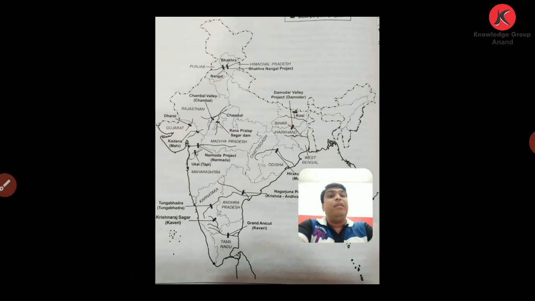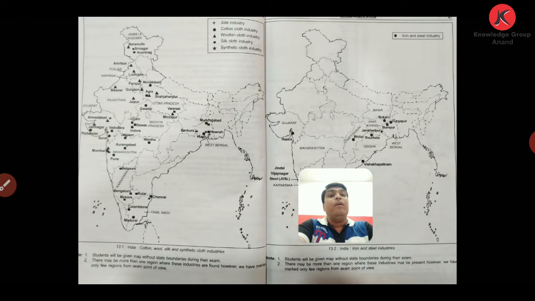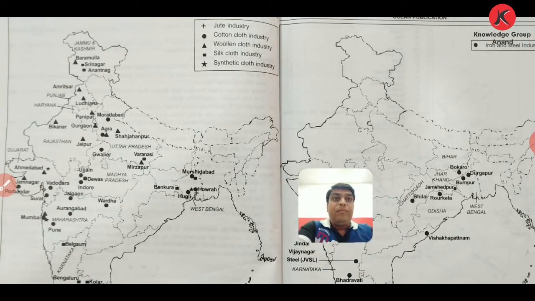Now let me discuss chapter number 13, industrial location. In chapter number 13 we have information about different industries, in which we can clearly understand the importance of industries. Here, when we are talking about manufacturing industries, we know that in today's times the existence of nations largely depends on industries.